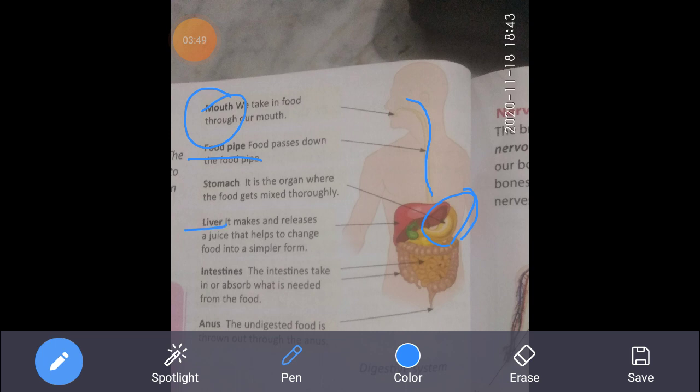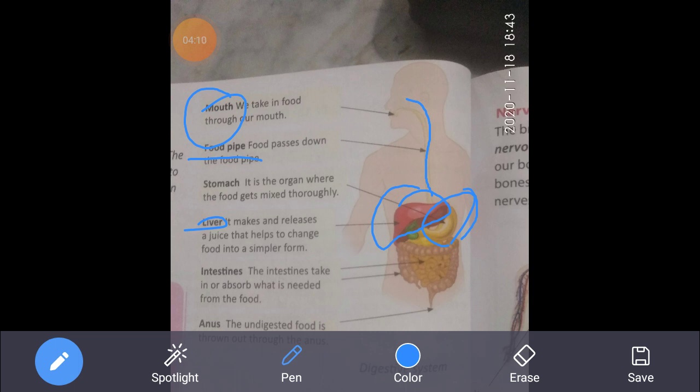Then is the liver. This is the liver, the red part. It makes and releases a juice that helps to change food into a simpler form. Now, what is the function of the liver? The liver produces a juice that helps to change food into a simpler form.